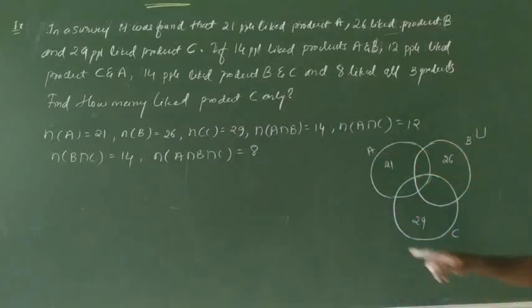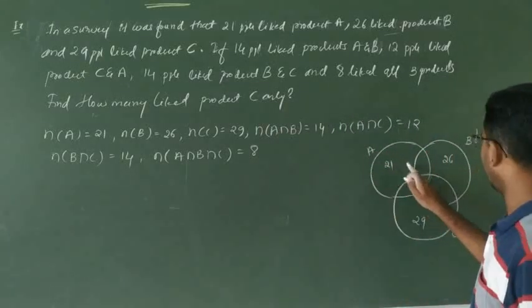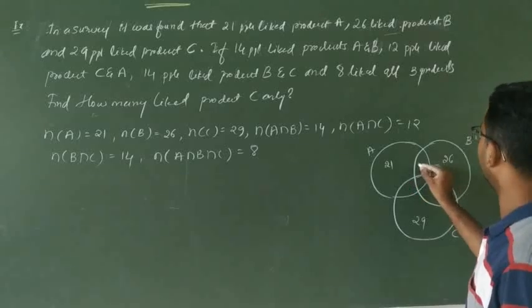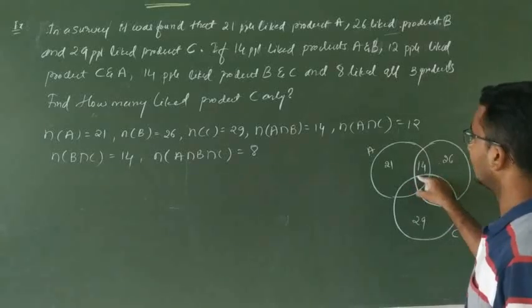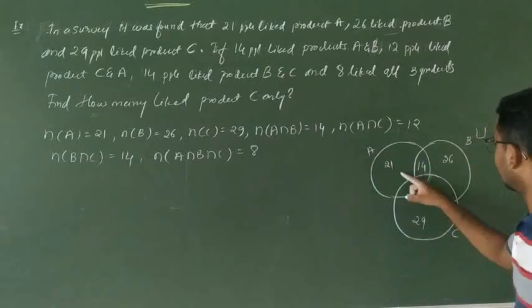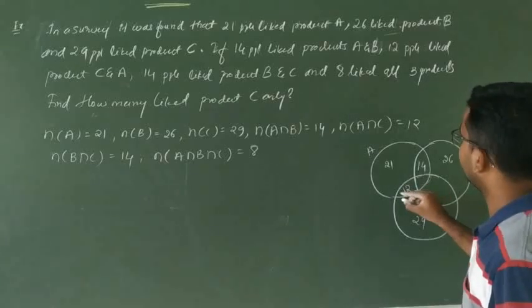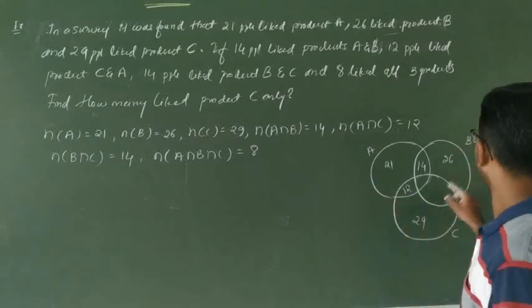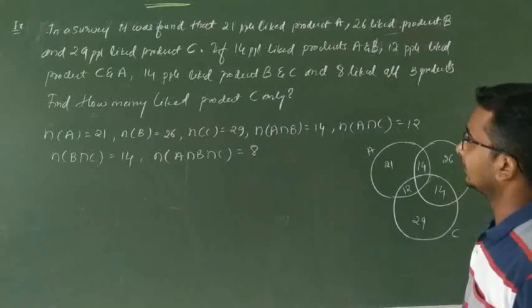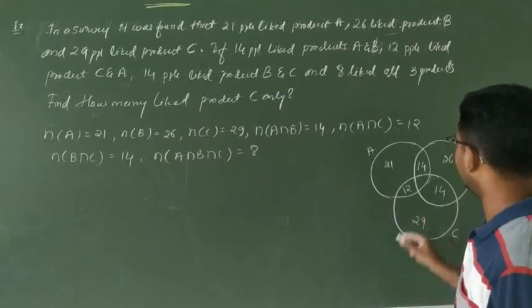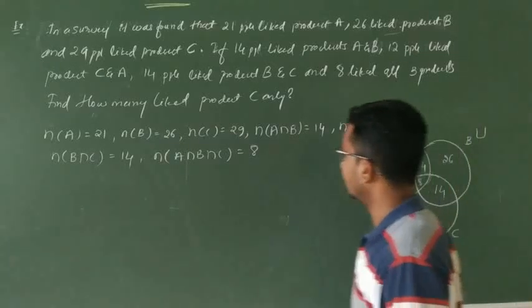Okay? Next, N of A and B. A and B here we have. A and B is how much? 14, the common of this one. A and C, the common of this one is 12. And B and C, this is 14. And A intersection B intersection C, that is how much? All the 3, that is 8.